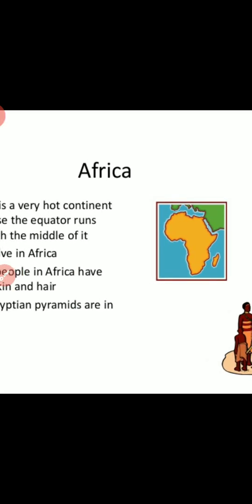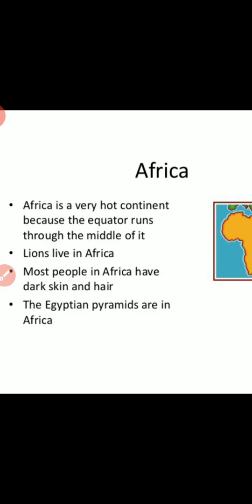Then Africa. Africa is a very hot continent because the equator runs through the middle of it. Lions live in Africa. Most people in Africa have dark skin and hair because of the passing of the equator. The Egyptian pyramids are in Africa.